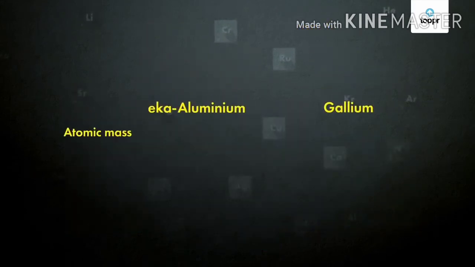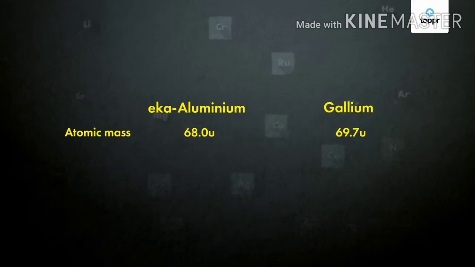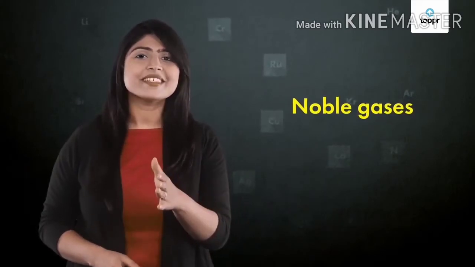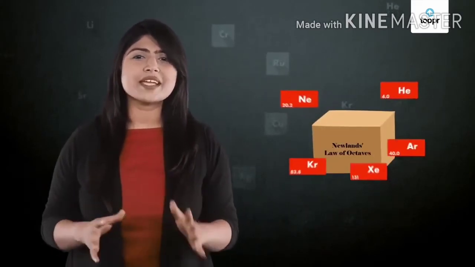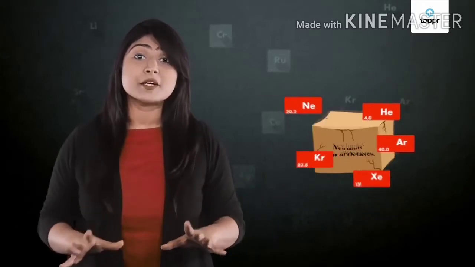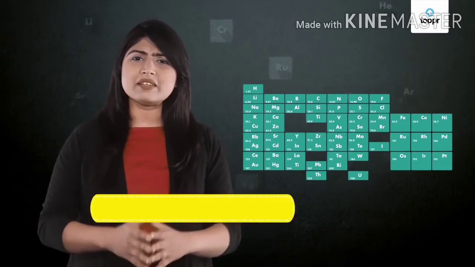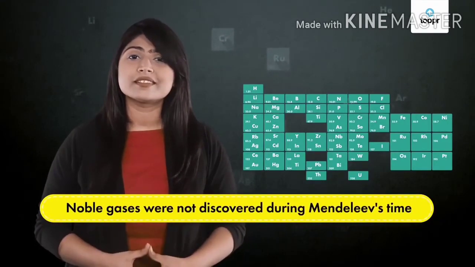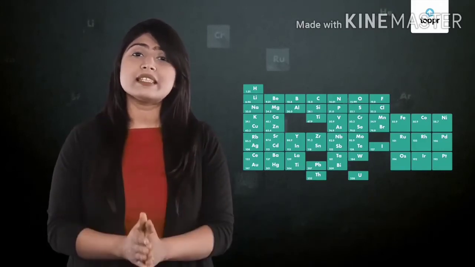If we compare the atomic masses of gallium with that of Eka aluminium, we can clearly see how accurate it was. Now let's get back to the table. Do you remember noble gases? Yes, they were those wicked elements that completely disturbed Newland's octave. You will be surprised to know that even at Mendeleev's time, these gases weren't discovered. Therefore, you do not see them here.